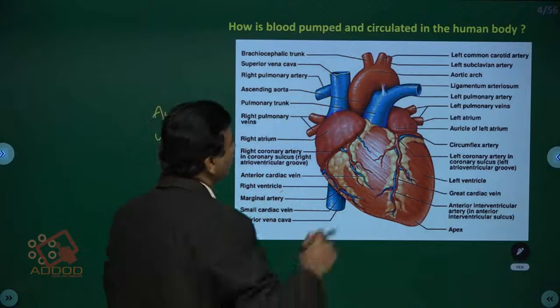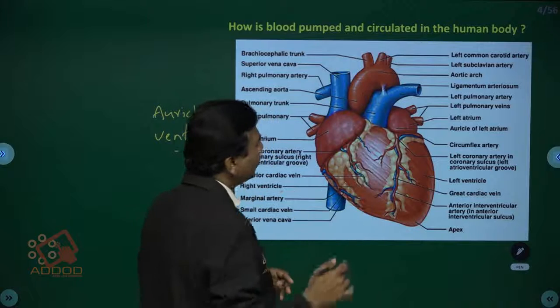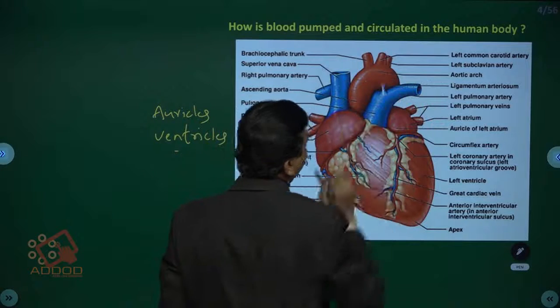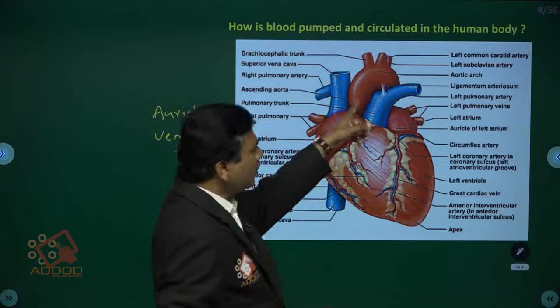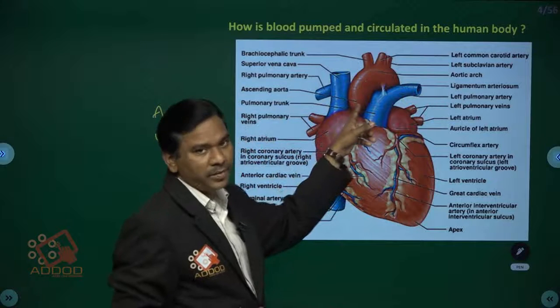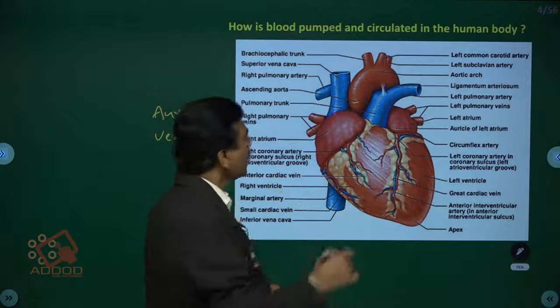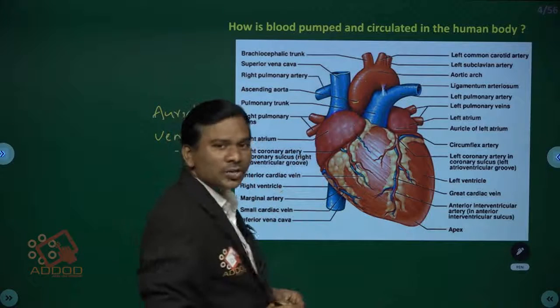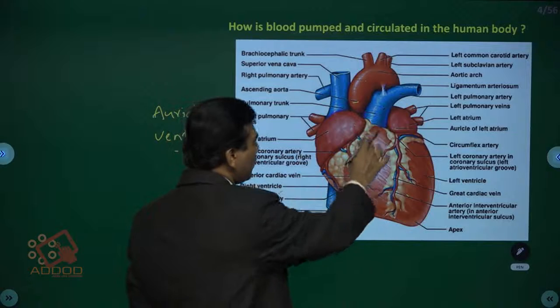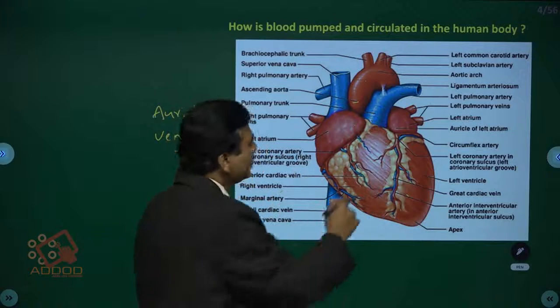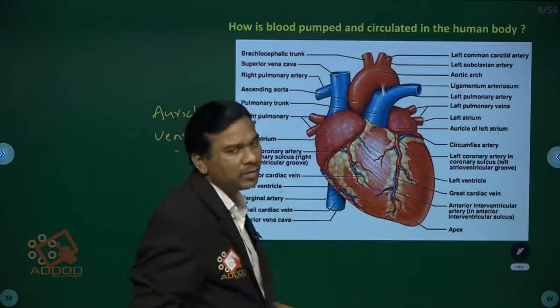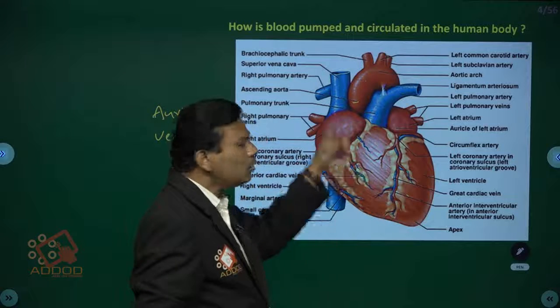Next one, this is the systemic artery, children, the aortic arch. This pumps the oxygenated blood. It is present in the upper part of the left ventricle. This is called the pulmonary artery. It is present in the upper part of the right ventricle. It carries the deoxygenated blood from the heart to the lungs.